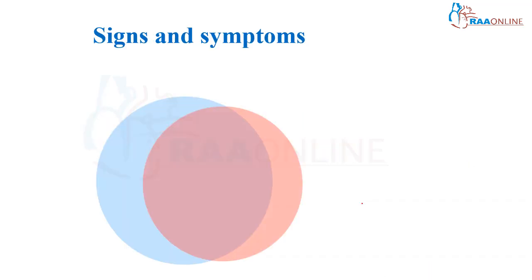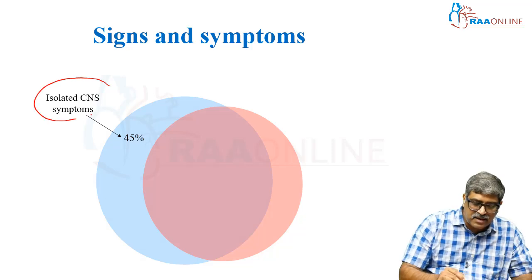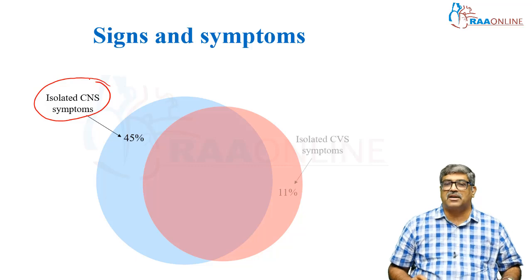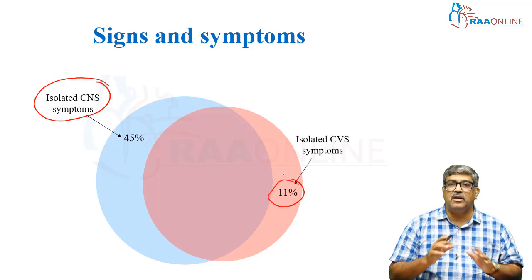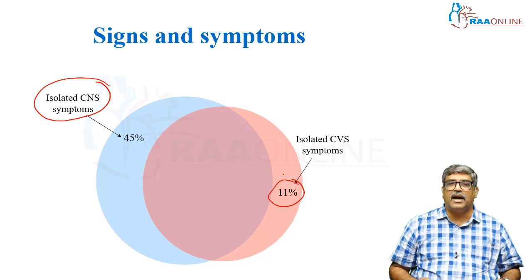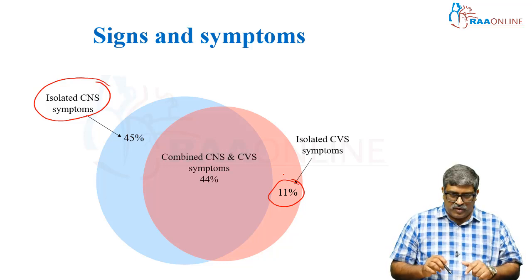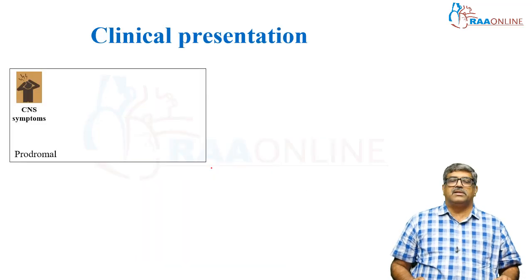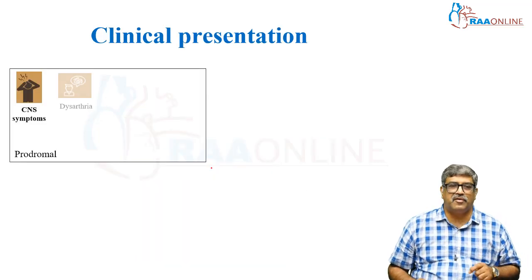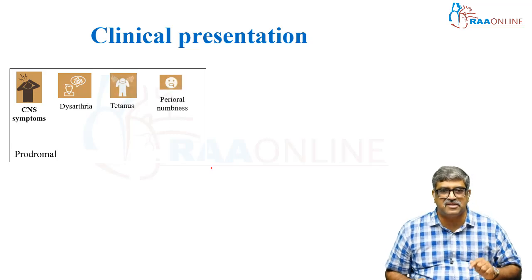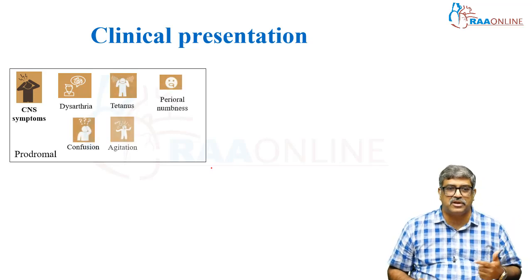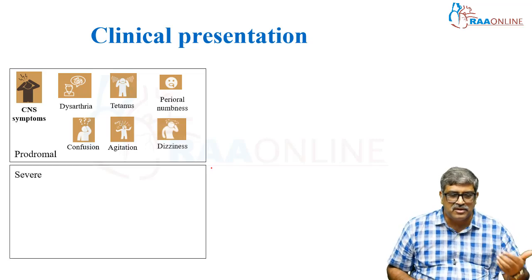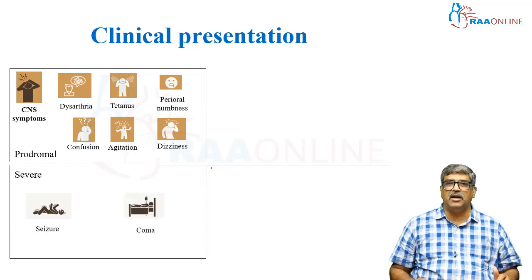Coming to signs and symptoms, isolated CNS symptoms can be seen in 45% of patients, but isolated cardiovascular symptoms are slightly less, around 10 to 11%. And combined cardiovascular and central nervous system involvement can happen in 44% of patients. In the CNS, there can be a prodromal phase of dysarthria, tetany, perioral numbness, confusion, agitation and dizziness. As the symptoms progress into severe symptoms, there can be seizure and coma.